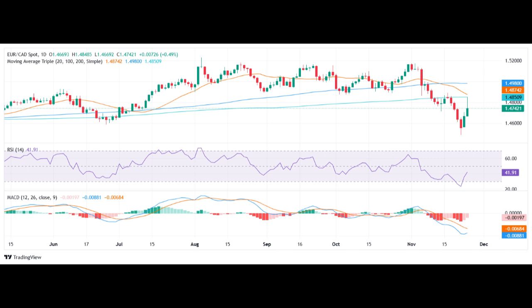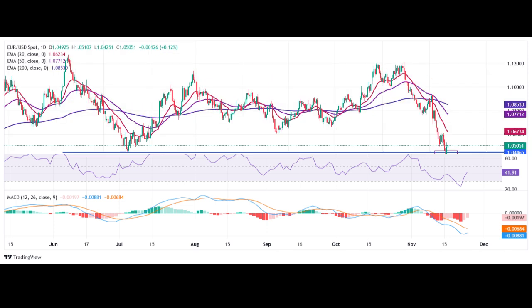Meanwhile, the CAD faces headwinds from potential U.S. trade measures. The U.S. hinted at raising tariffs on Canada and Mexico, weakening the CAD across the board. This has bolstered the euro to Canadian dollar in the short term, but the euro itself remains pressured by concerns about a potential trade spat with the U.S. The European Central Bank, ECB, is prioritizing economic growth over inflation control, highlighting the Eurozone's vulnerability in a trade war scenario.